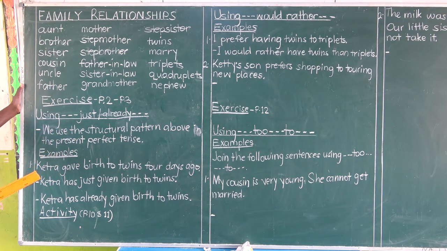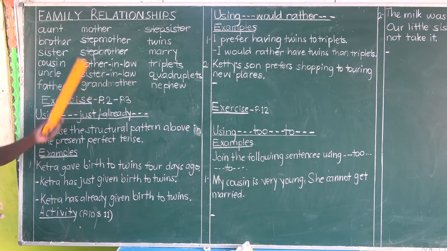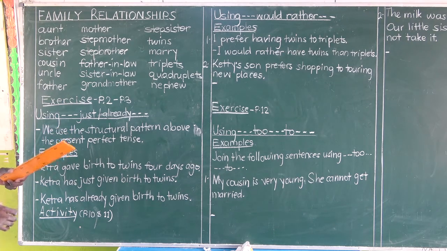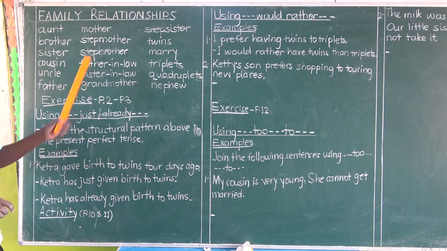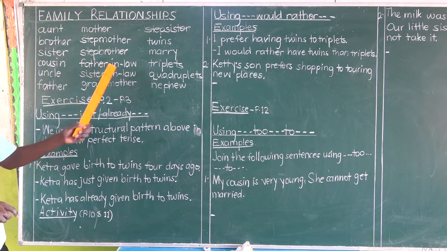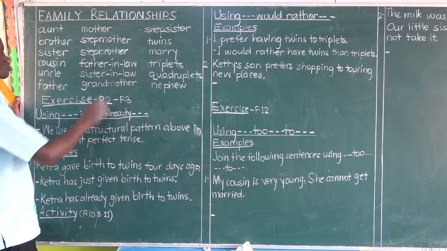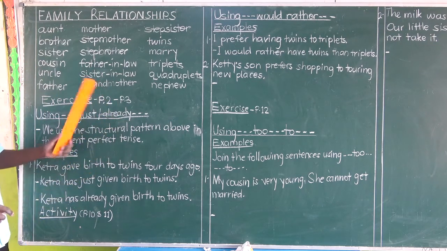We have the first word as aunt, brother, sister, cousin, uncle, father, mother, stepmother, stepbrother. Check the spellings of those words. Stepmother, strictly one word, no hyphen. Stepbrother is also one word. Father-in-law is a compound noun, but with hyphens: father hyphen in hyphen law. Then we have sister-in-law, grandmother. Master the spellings of these words.